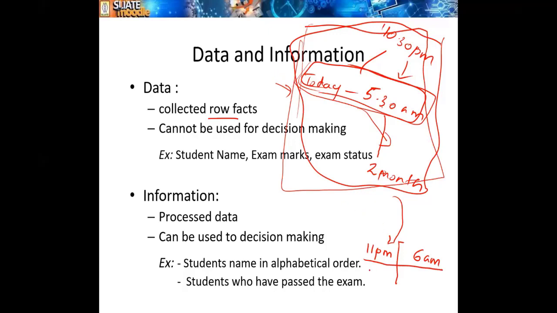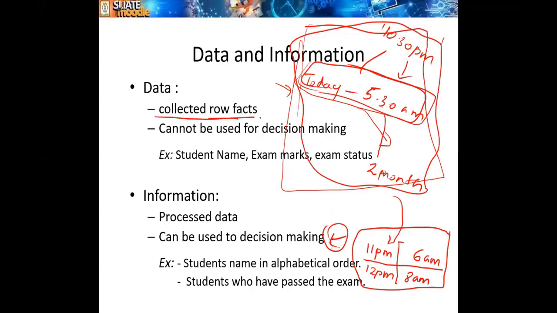Then you understand, if you sleep after 12 o'clock, mostly you get up around 6 a.m. So we make a decision. Based on this processed data, you can make a decision. What sort of decision can we take in this example? If I want to get up early, I should go to bed early. That's one decision, right?